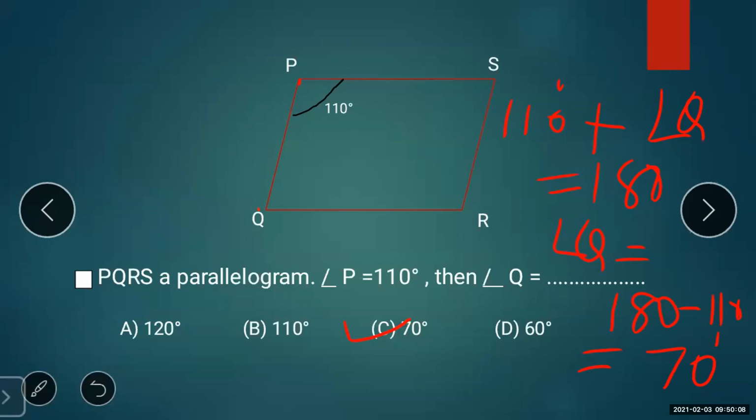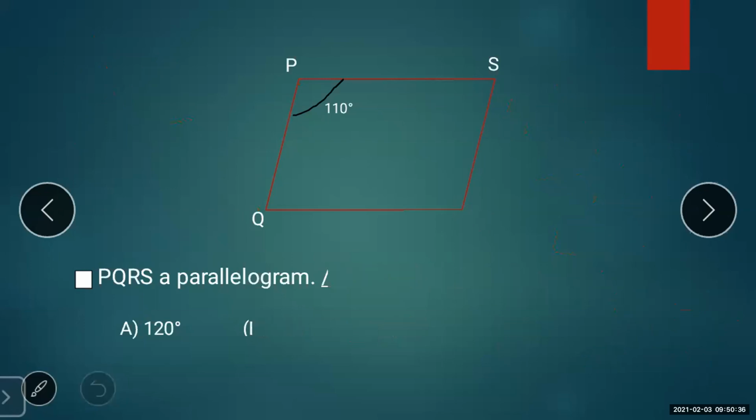This rough work, the solving part, you can show in the rough work column. But when you write the answer, how will you write it? For the second question, the correct option is C. This is the second question. And see students, the properties are not useful only in solving the big sums, but MCQ questions can also be asked based on the properties. Let us see the next one.